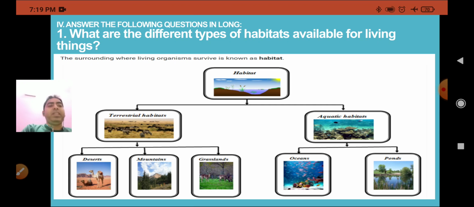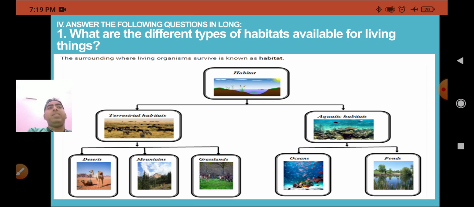Aquatic habitat has been classified into two: freshwater and marine water. In freshwater, salt is not present. In marine water, the taste of the water is salty; it contains a lot of minerals and salt. Freshwater is divided into two categories: running water, called lotic habitat, and still water, called lentic habitat. The running water habitat is provided by flowing water of rivers and streams, and it is known as lotic habitat.